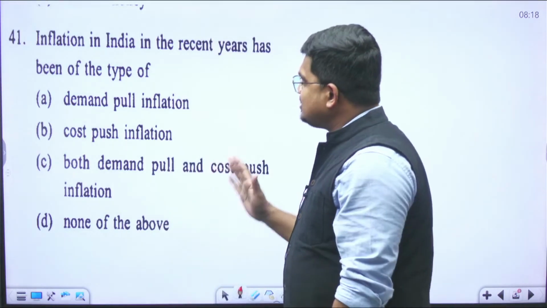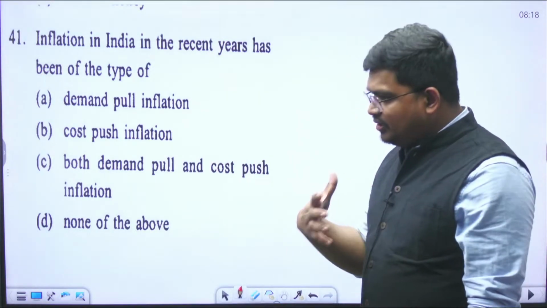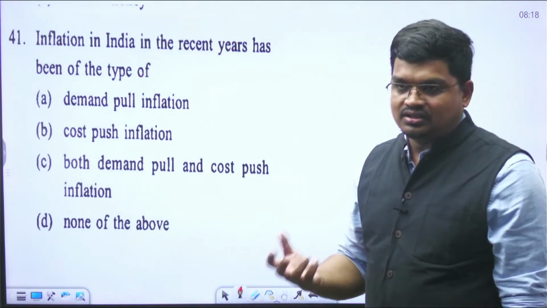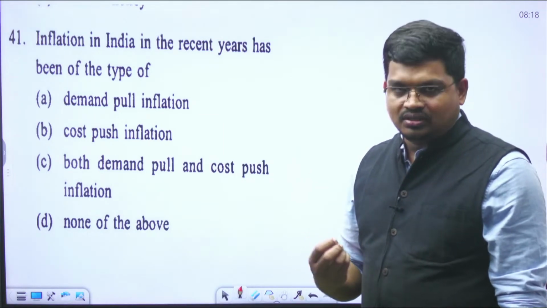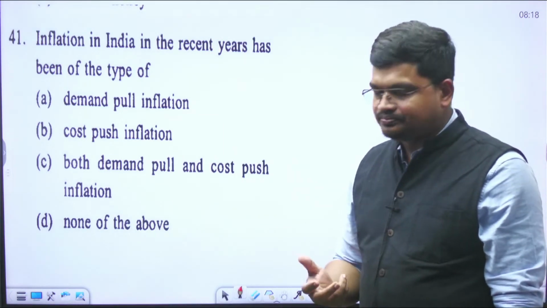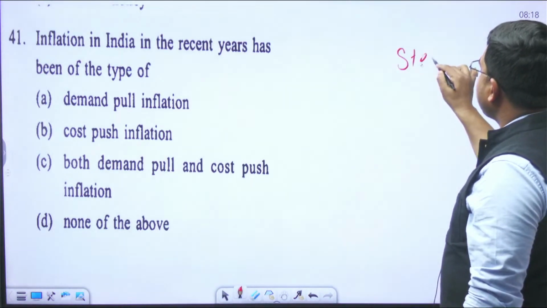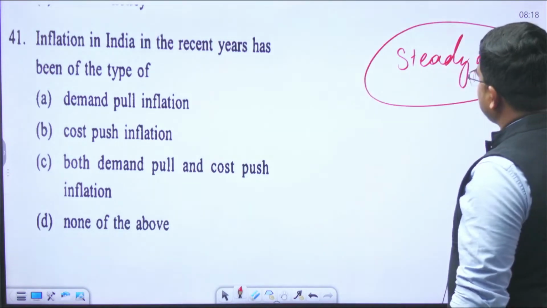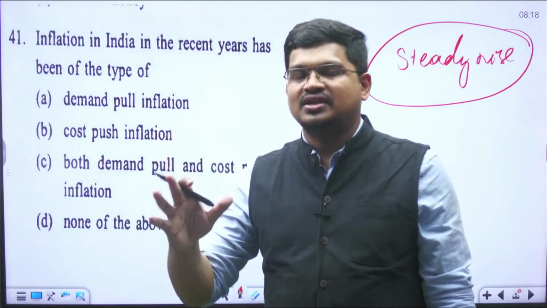So let's begin with this inflation. Let me tell you, if inflation comes to our mind, what is the meaning of it? यार माने कोन? A steady rise in the price level of goods and services. तर माने कोन? A steady rise in the price of goods and services. So you can say on an average there is a rise in the price of goods and services.